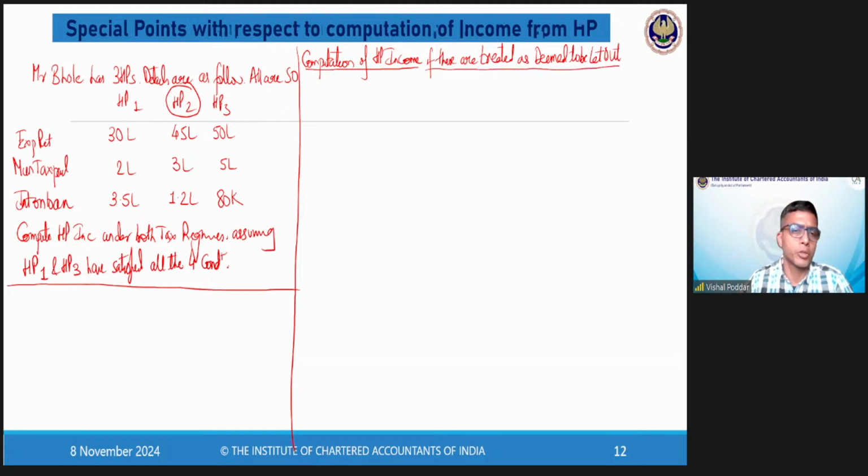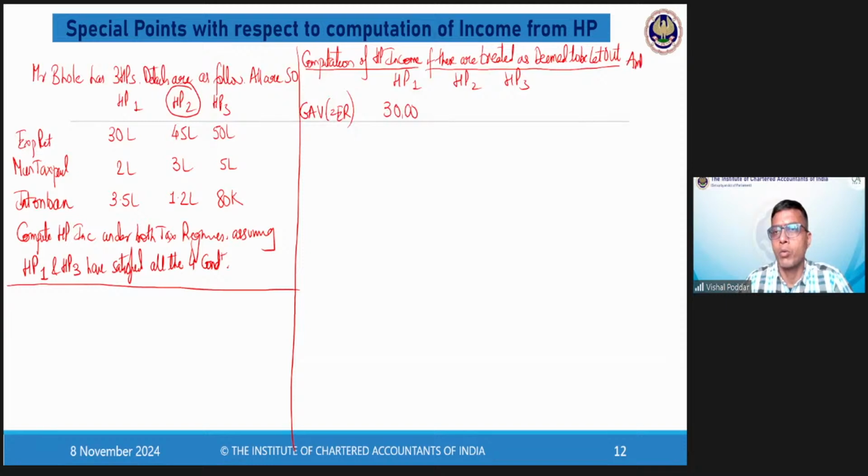See, you'll require computation only if they are treated as deemed to be let out. HP1, HP2, HP3. Now, if they are deemed to be let out, what is GAV? GAV is equal to the ER figure. So it is 30 lakhs.